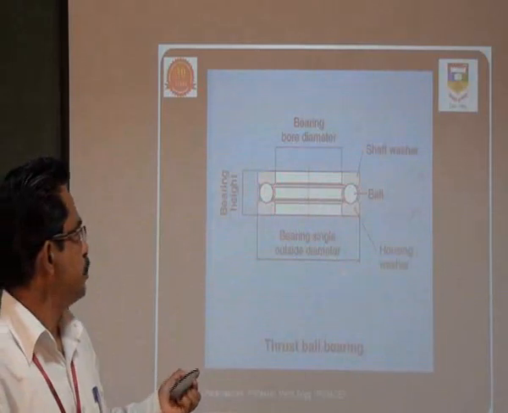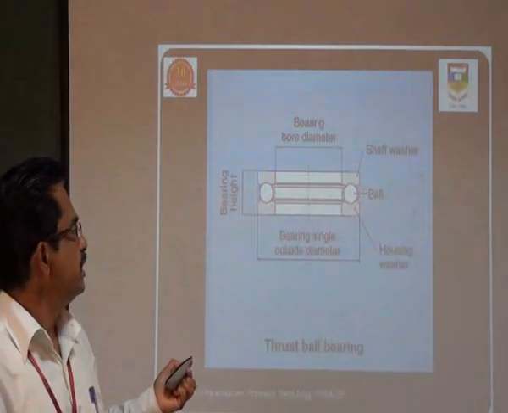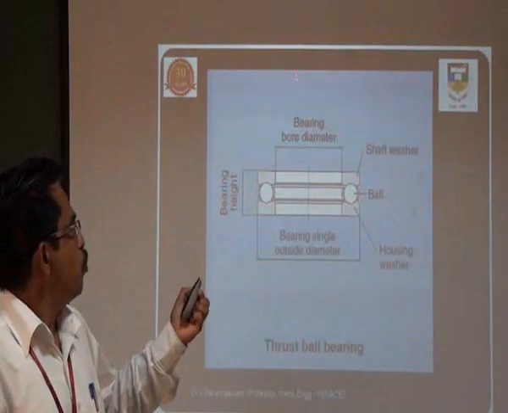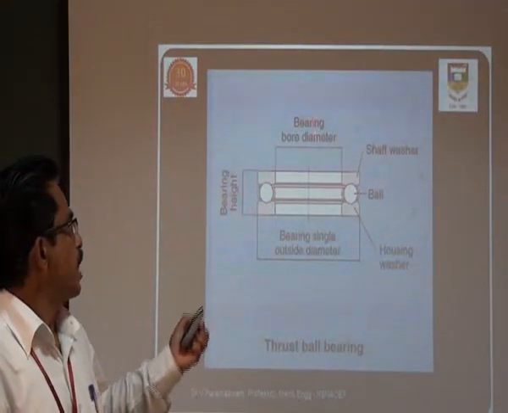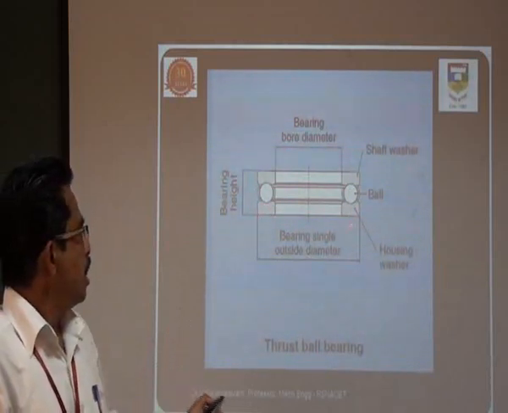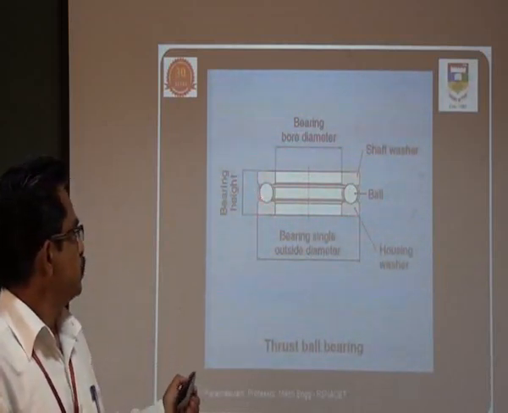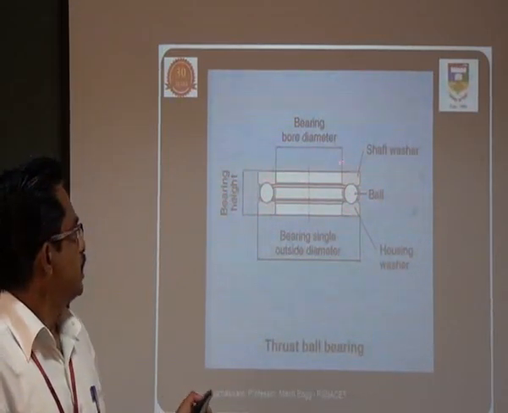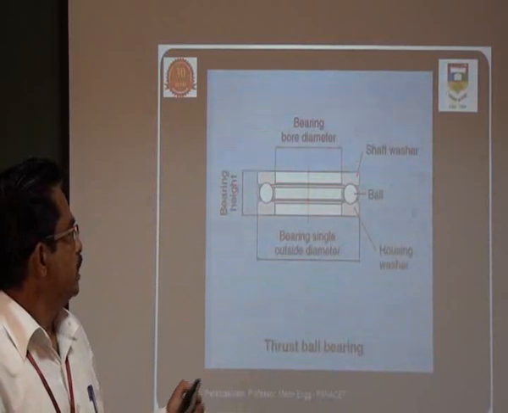So, the thrust bearing. Here you can see a thrust bearing is one which is able to withstand more axial load. For example, this is the housing washer. These are all the balls, and then this is the other, shaft washer.